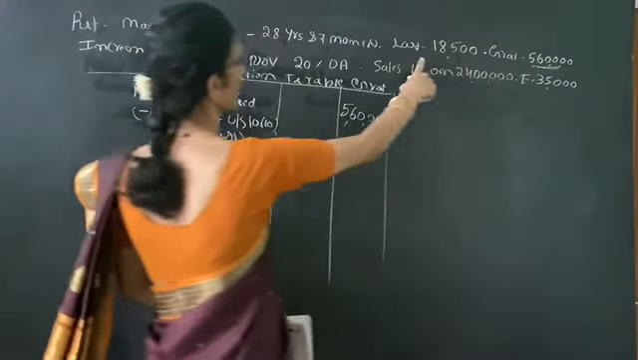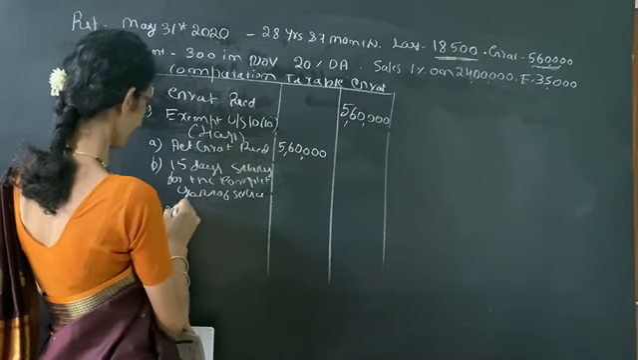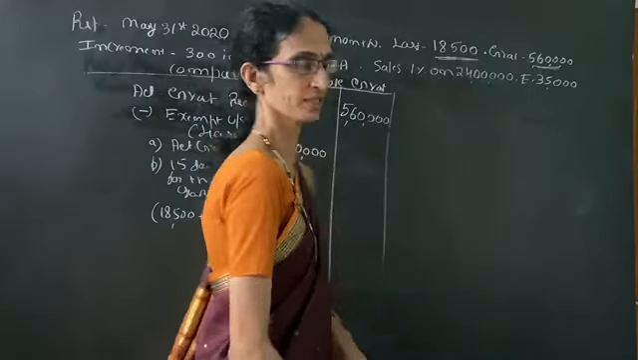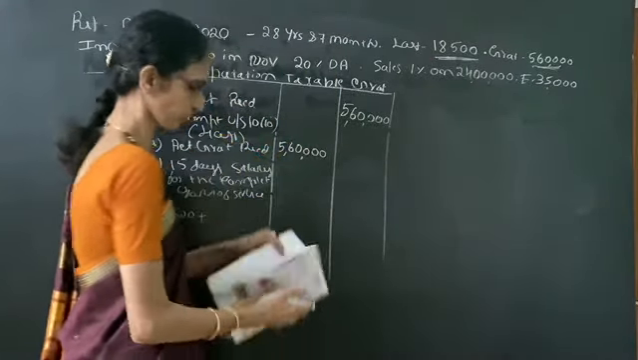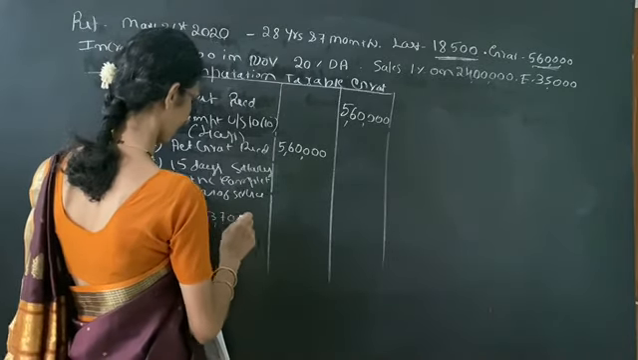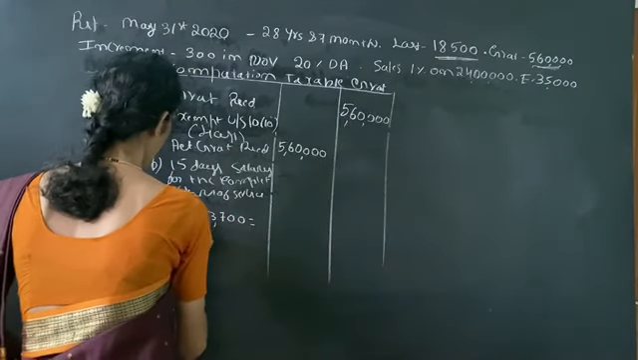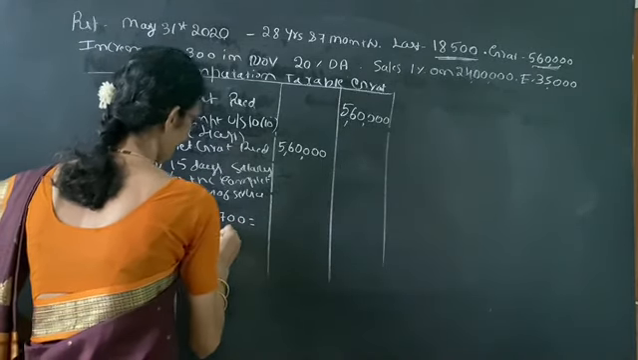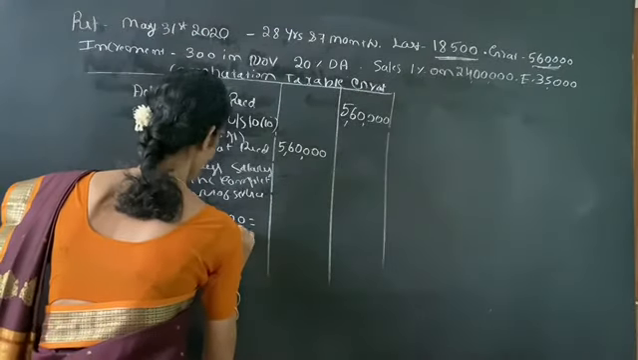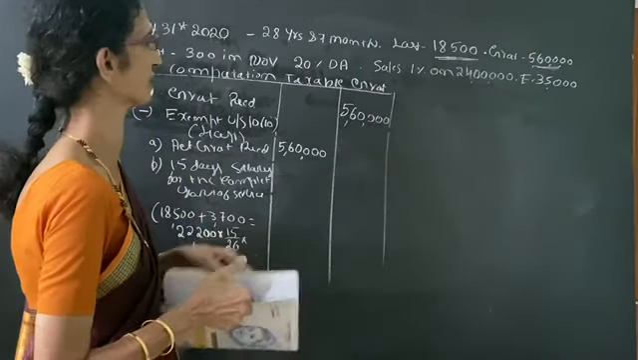So here last drawn salary is given 18,500. So 18,500 plus DA 20%. So 20% of 18,500 comes to rupees 3,700. So it is equal to 22,200. Once again, 15 days salary means 15 by 26 into number of completed years of service.